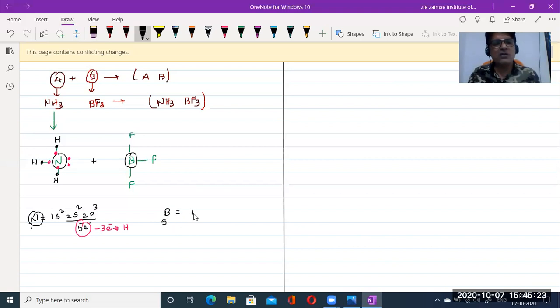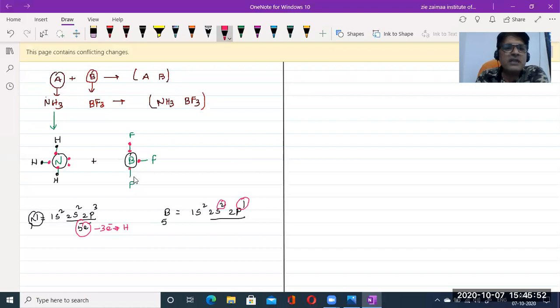So how can we write the electronic configuration? 1s2, 2s2, and 2 plus 2 is 4, so 2p1. So now it becomes 5. The outermost orbit has 2 plus 1, 3 electrons. These 3 valence electrons are shared with the 3 fluorine atoms, so that is 1, 2, 3, 4, 5, 6.